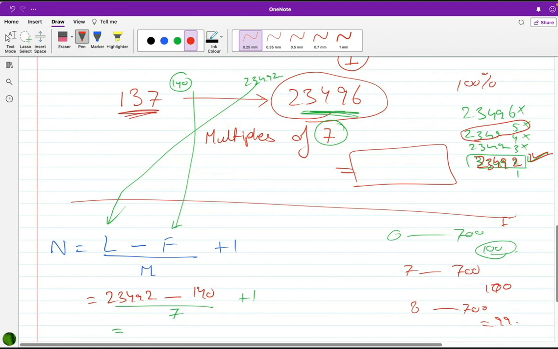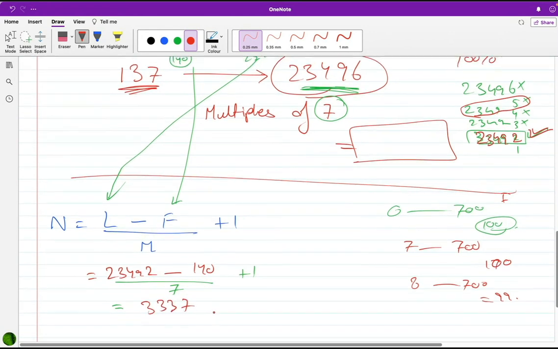18, 19. So by 7 plus 1 is giving me, it is saying that there are 3,337 numbers which are multiples of 7 within this range.